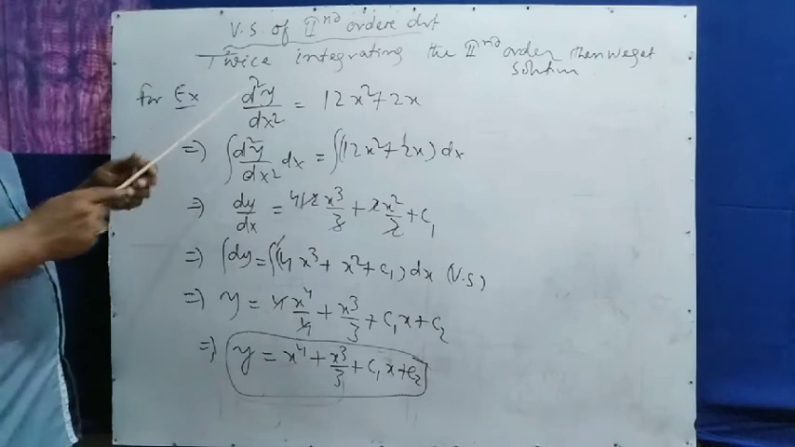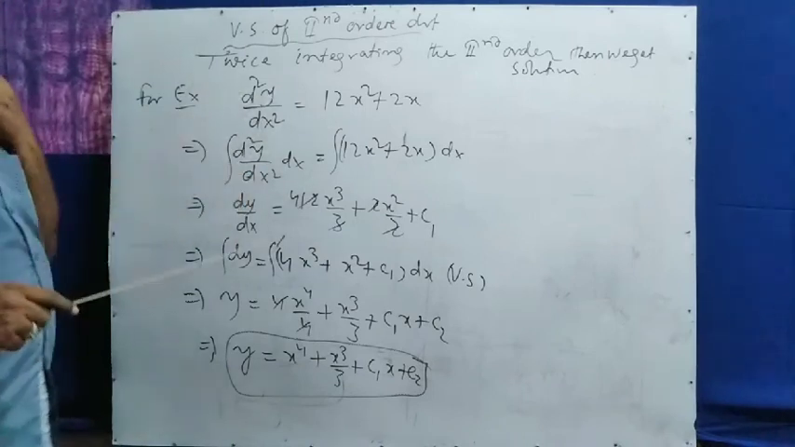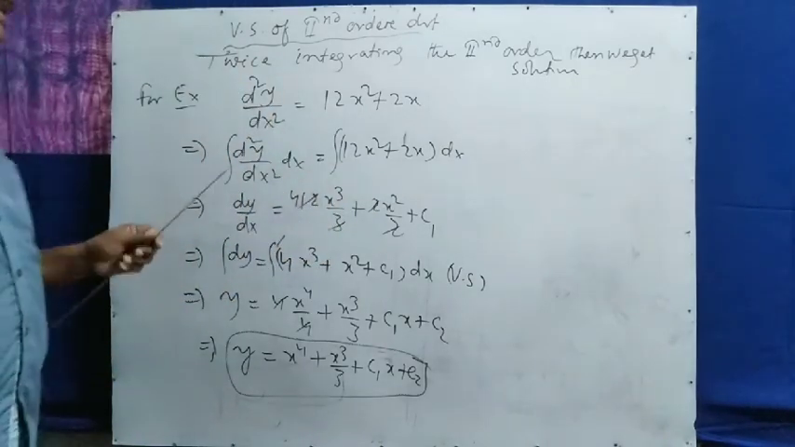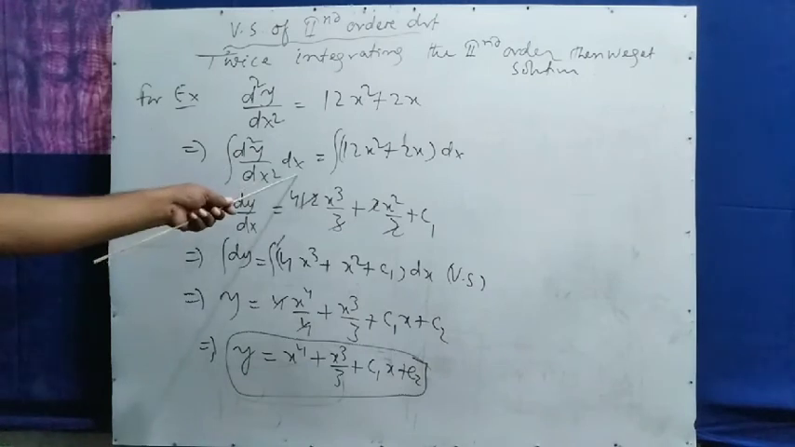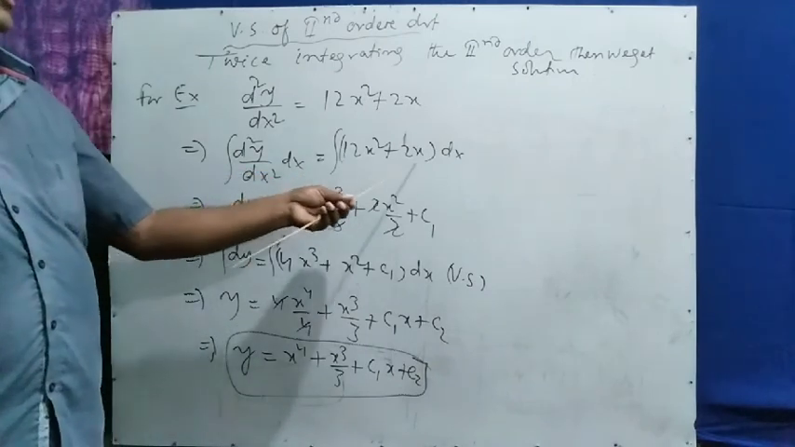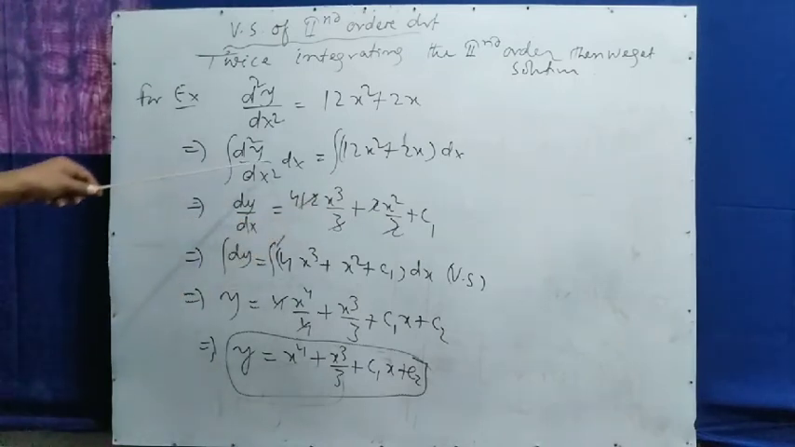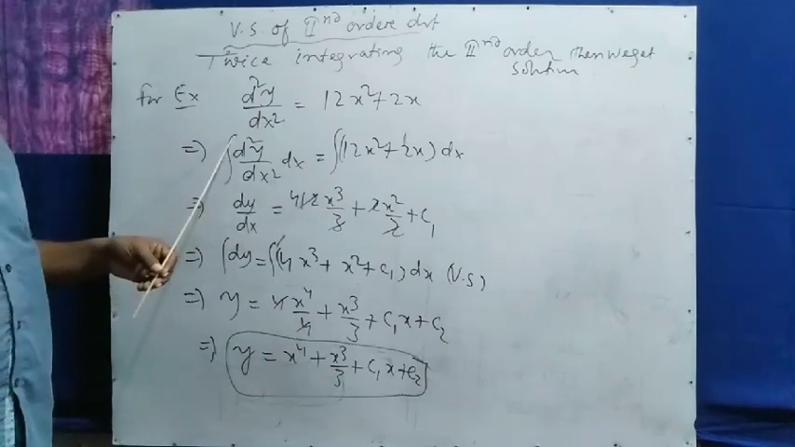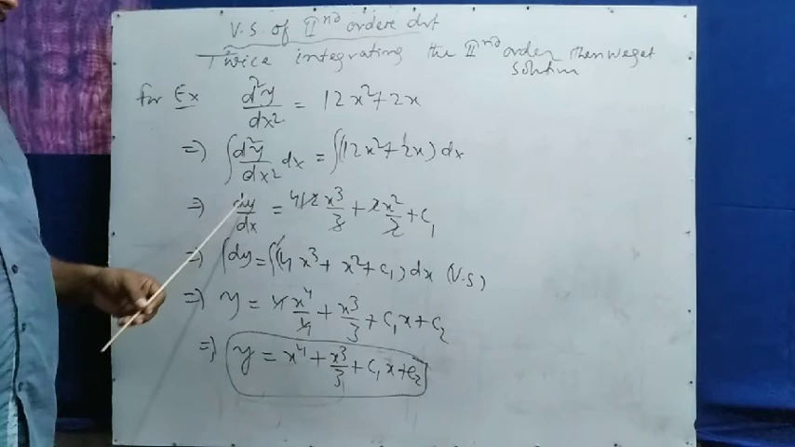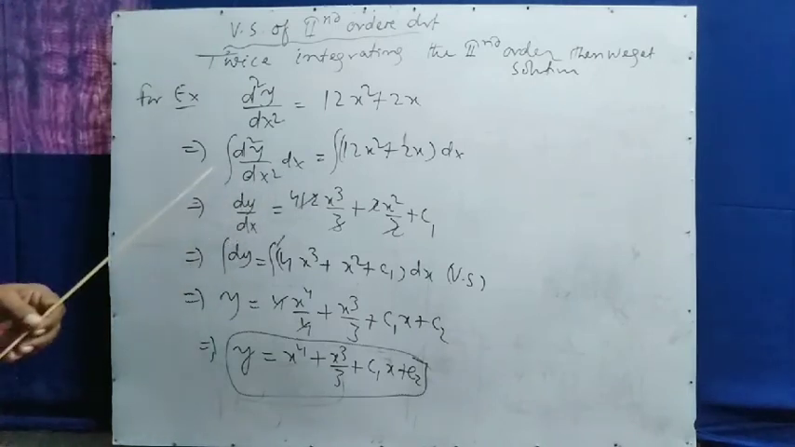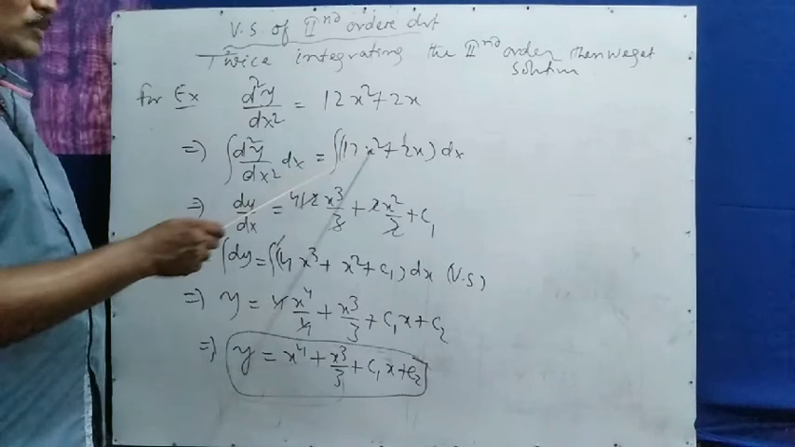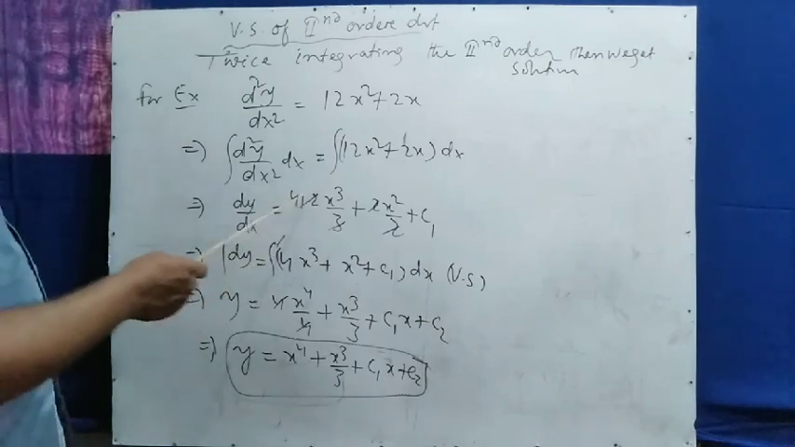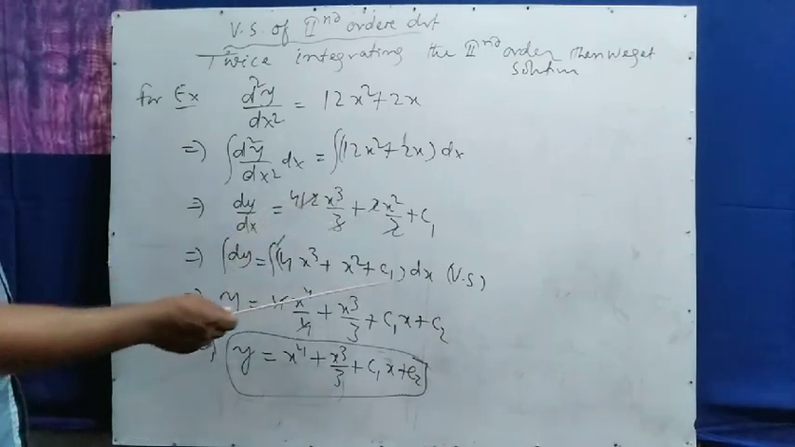First, what to do? Here d square y by dx square equal to it is given. Then you take both sides with respect to x and find the integration. So d square y by dx square with respect to x integration, 12x square plus 2x with respect to x integration. When we integrate d square y by dx square with respect to x, then we get dy by dx. Remember this one, very important. So here integrating 12x square means 12x cube by 3 and 2x square by 2. After cancelling, we get 4x cube plus x square plus c1.